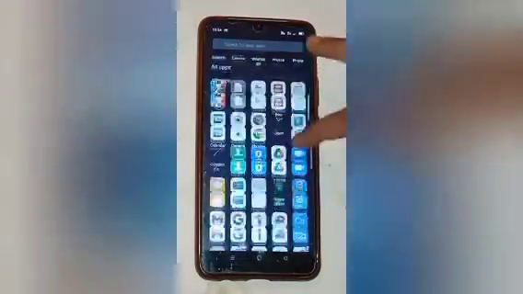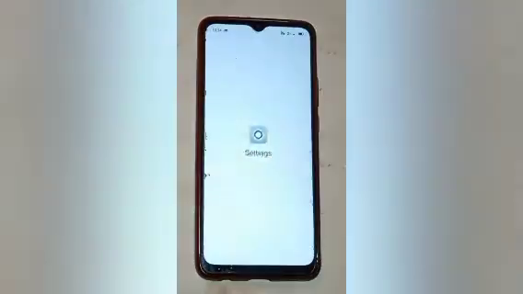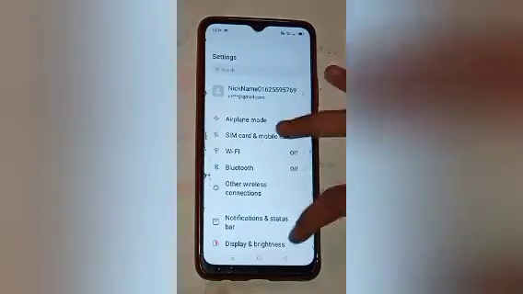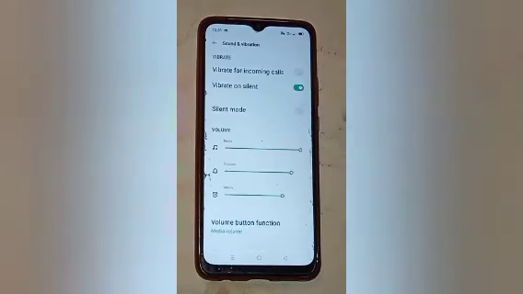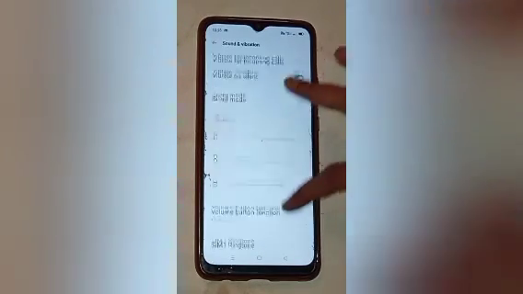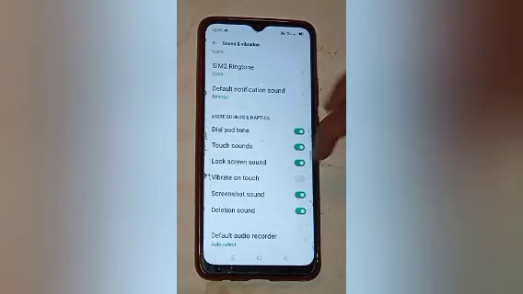Firstly, scroll up and move to the settings icon. Here you will see it, click on the settings icon. Now you will see many options. Scroll up some more and click on the sound and vibration option. Click on that. You will see many options here. Scroll up and click on the vibrate on touch option.